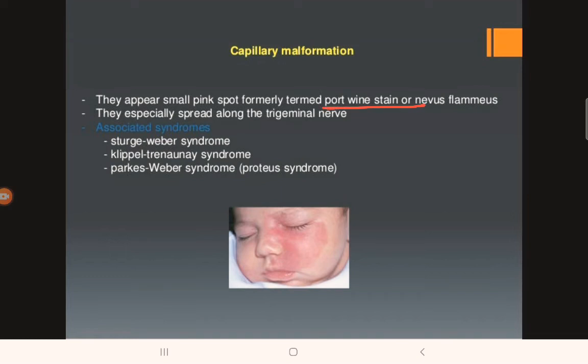These terms you must have heard, or must have seen in your textbooks. Port wine stain is basically seen in capillary vascular malformation. They appear as pink spots, and they especially spread along the trigeminal nerve. The associated syndromes with capillary malformation are Sturge-Weber syndrome, Klippel-Trenaunay syndrome, and Parkes-Weber syndrome, also known as Proteus syndrome. Just remember these important syndromes for MCQs.